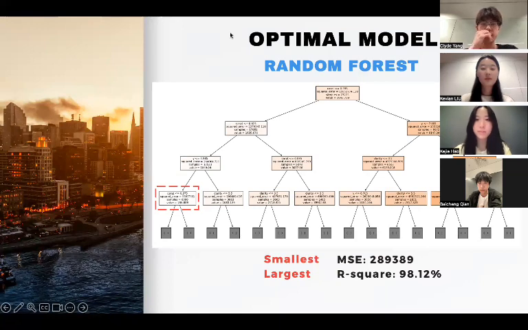To better predict diamond prices, we tried 3 different machine learning models. We use MSE and R-square as 2 indicators to evaluate the performance of the models. After comparison, we found that the random forest model was the best, with the smallest MSE of around 290,000 and the largest R-square of 98%.